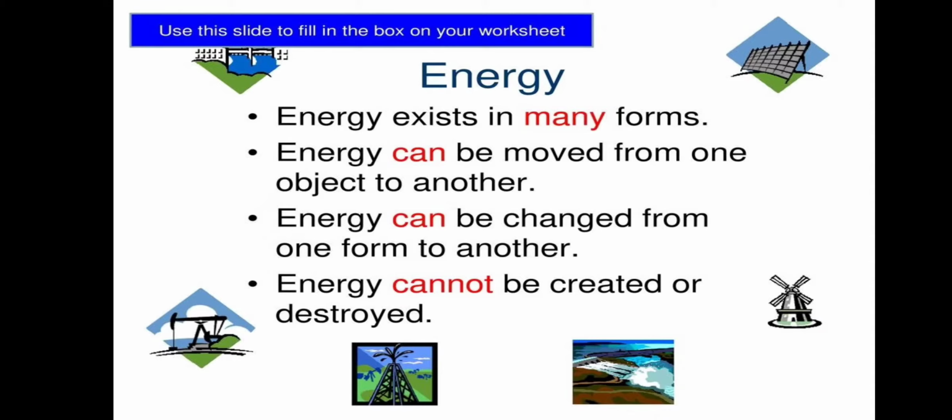Okay, another form. How? Like sound energy. When you speak something, then sound energy moves in the waveform. So in this way energy can move from one object to another. Energy can be changed from one form to another. Energy is interconvertible. How? Because one form of energy is converted into another form of energy. So energy cannot be created or destroyed.